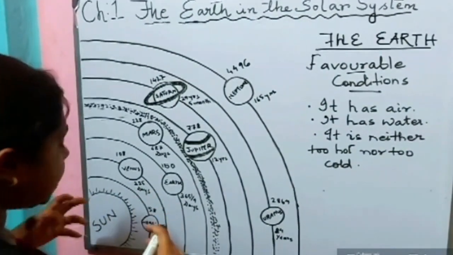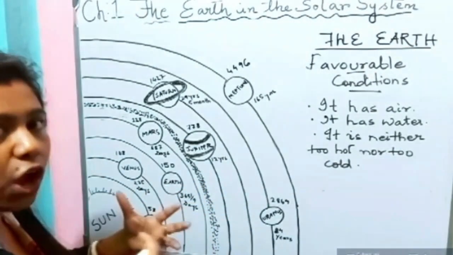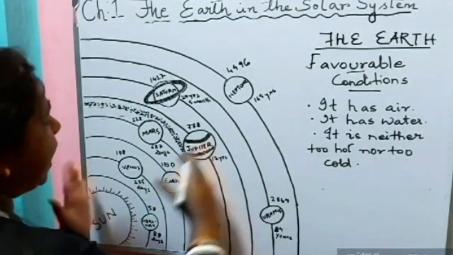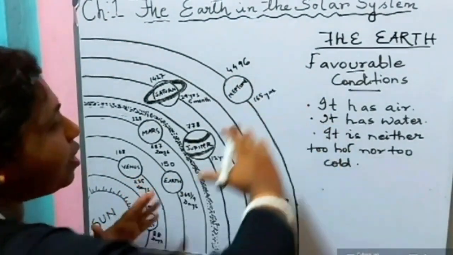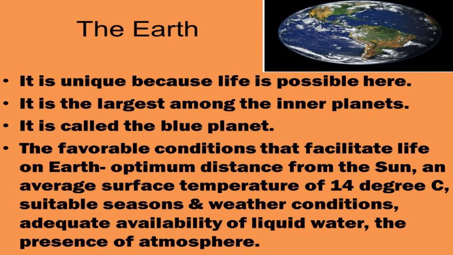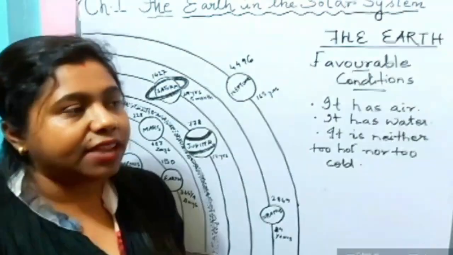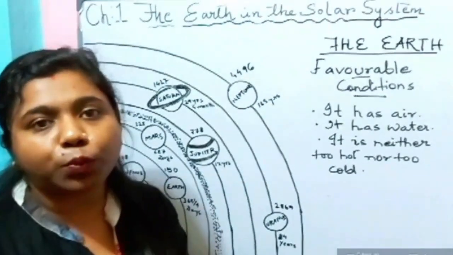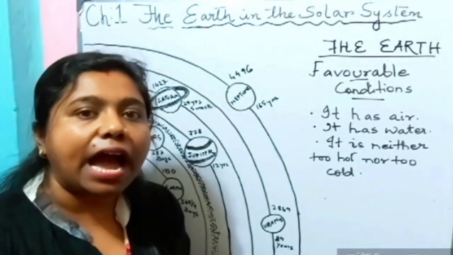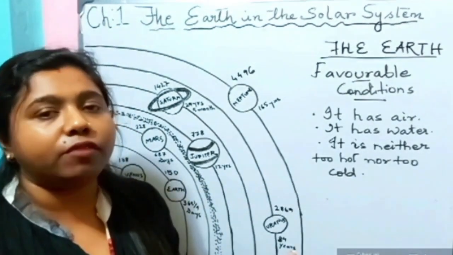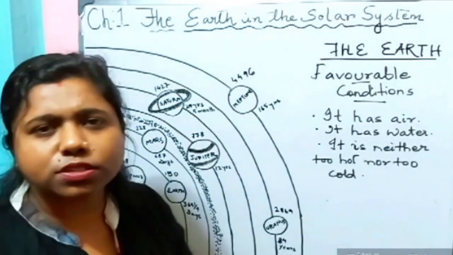That means it's neither getting the direct rays of the sun, like very hot, nor is it very far away from the sun. So we can live in. If it is very hot, obviously we people can't live, right? We will burn alive. And if it is very cold, then what will happen? Again, we will die, because we cannot live in a place where the temperature is 0 degrees Celsius.